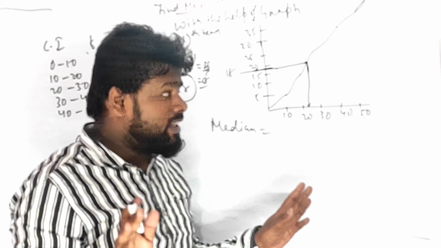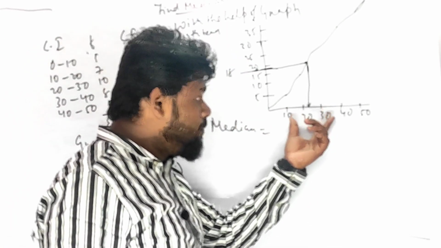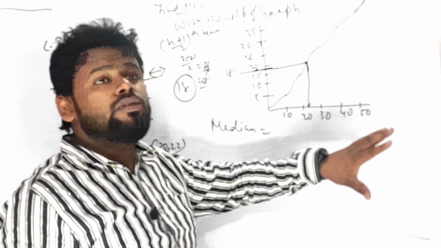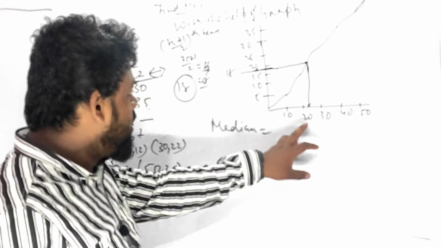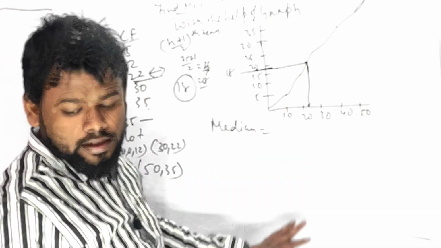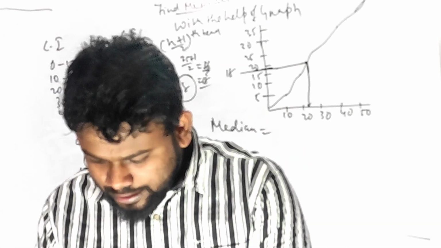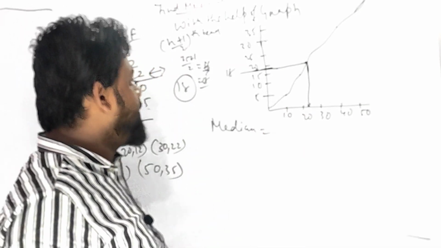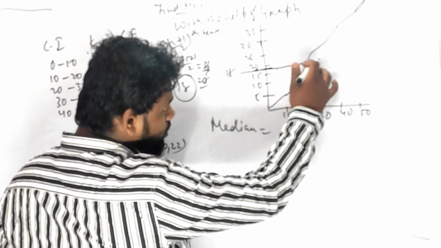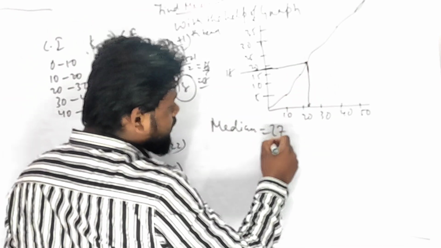Let me see whether I'm correct or not. 20 to 30. I don't have a graph, that's the reason I am getting 19-20. If you do it on the graph, you will get the correct answer. It is coming close to 23. Let's see what the answer is. What is the answer? Oh, 27 is given. So you people can understand, approximately 27 is the answer.